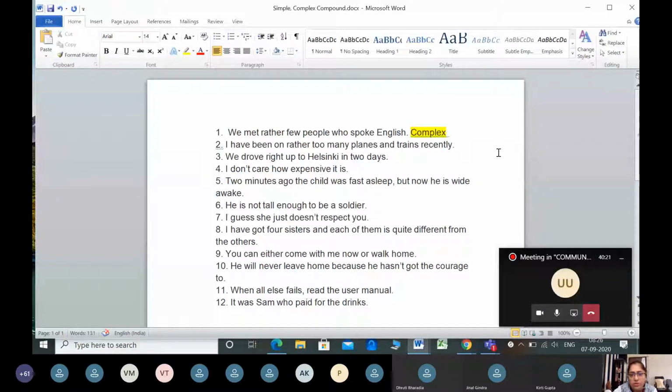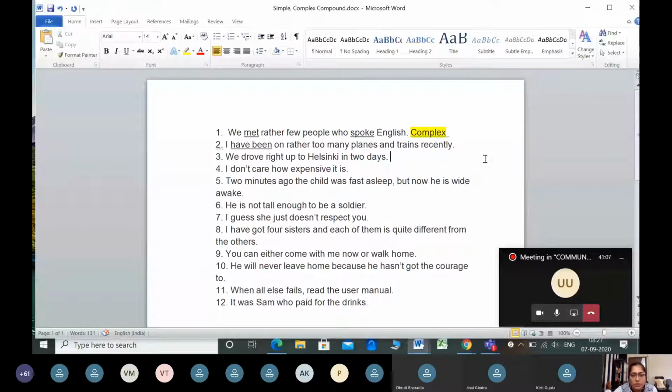I have been on rather too many planes and trains recently. Anyone who'd like to try? So first let us identify how many verbs are here. How many action words are here? I can see only one verb here: have been. Have been is the verb here. Let me underline the verb. In the first sentence, met is the verb and spoke is the verb.